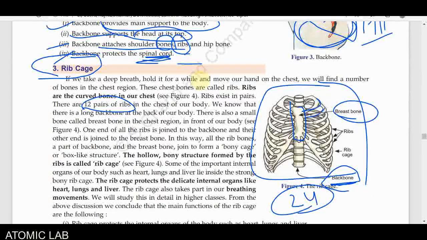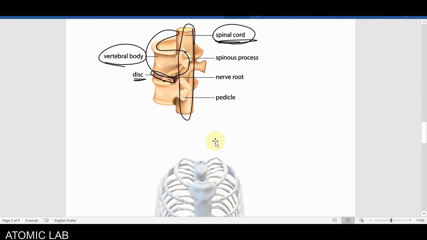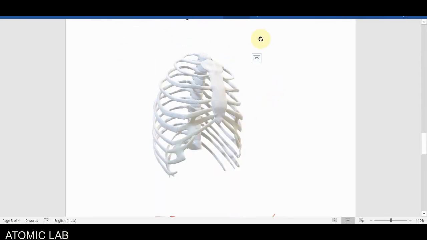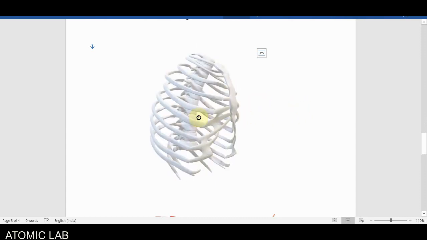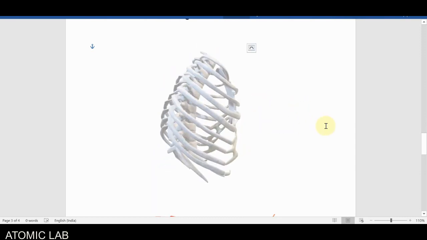So 1, 2, 3, 4. Around 12 bones will be present here, and 12 bones will be present here. So a total of 24 ribs are present in our chest, and that is known as the rib cage. And why do we use the word cage? Because it is a kind of cage structure. If I show you the 3D structure of it, then you will get the understanding. So this is the 3D structure of our rib cage, and they are directly attached to our front bones, the breast bones, and with